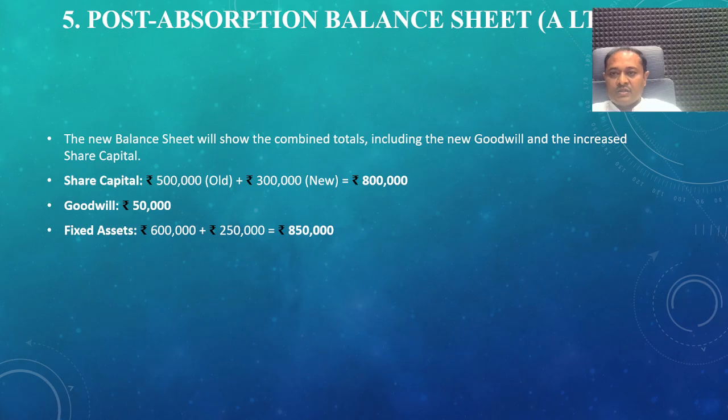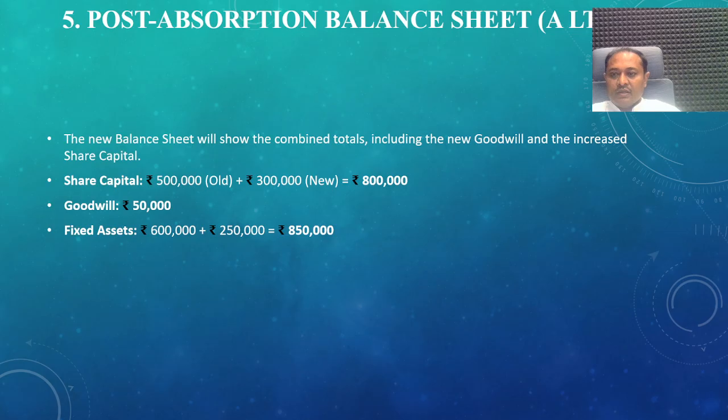Then next is the post absorption balance sheet. In this situation, the new balance sheet will be prepared of A Limited after absorbing the company. The share capital, the 5 lakh rupees old share capital of A Limited. Now A Limited has taken over B Limited with the purchase consideration of 3 lakh rupees. The 5 lakhs plus 3 lakhs, that is 8 lakh rupees share capital.